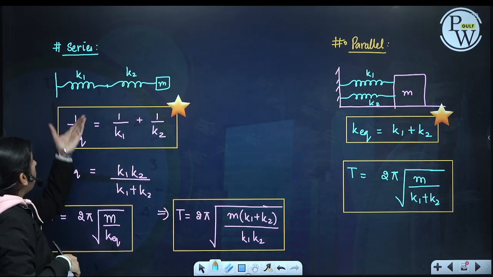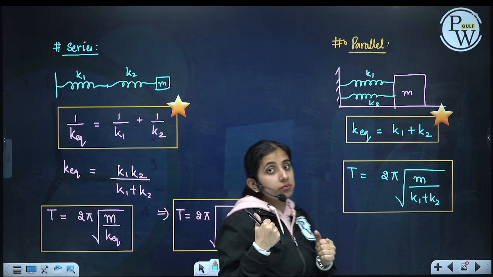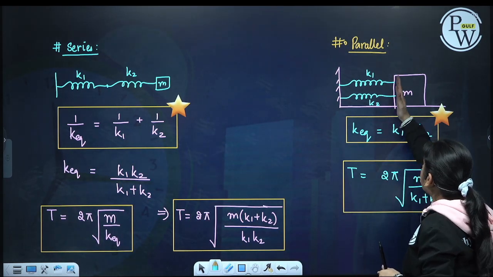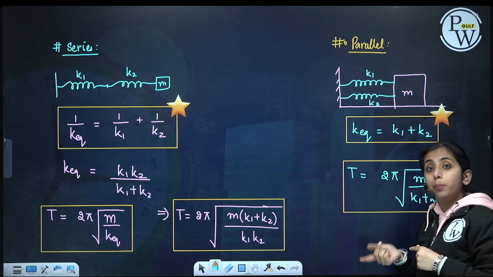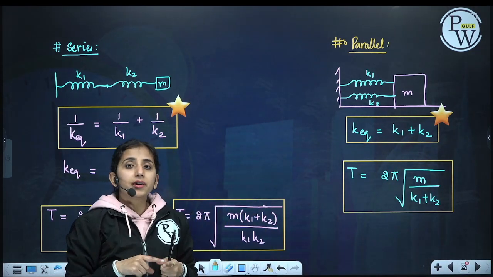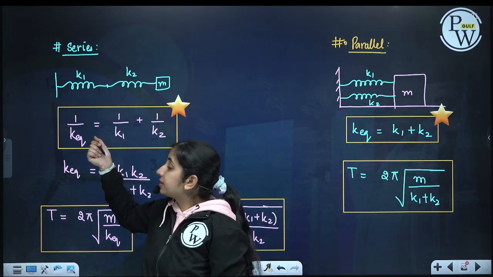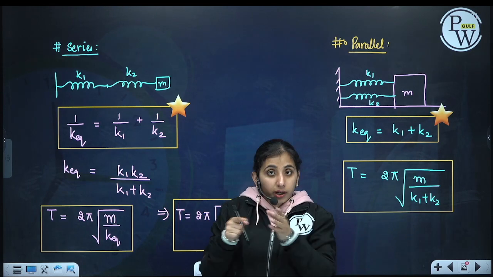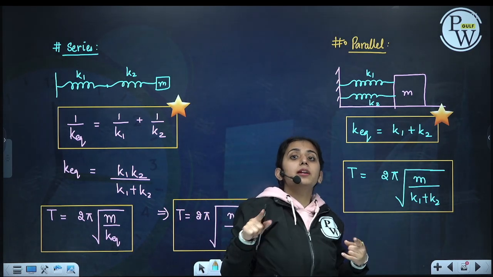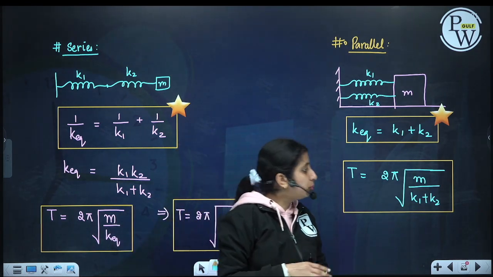Okay, now in series, extension will be different but tension will be the same. In parallel, extension is the same but tension will be different. The restoring force in each spring will be different, but the extension, the displacement, will be the same. And in series, the extension in each spring is different, but the restoring force, the tension in the spring, will be the same.